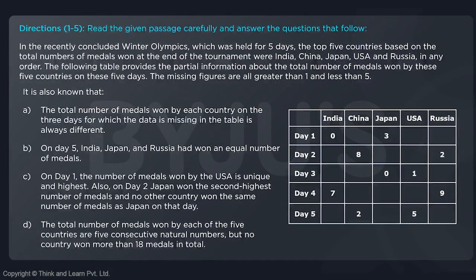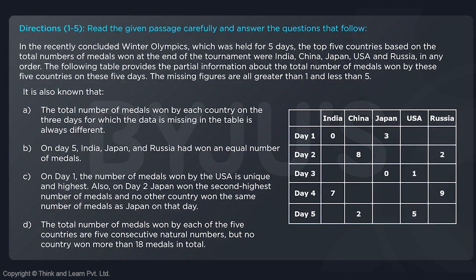Corrections for question number 1 to 5. In the recently concluded Winter Olympics, which was held for 5 days, the top 5 countries based on the total number of medals won at the end of the tournament were India, China, Japan, USA, and Russia in any order. The following table provides the partial information about the total number of medals won by these 5 countries on these 5 days.